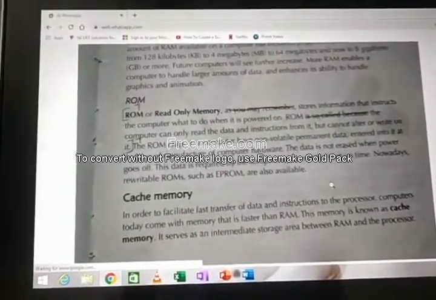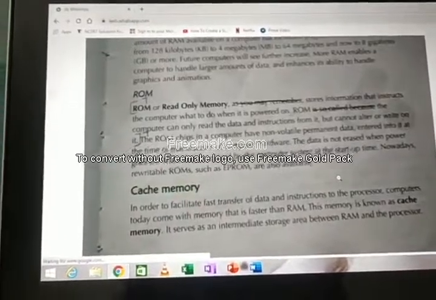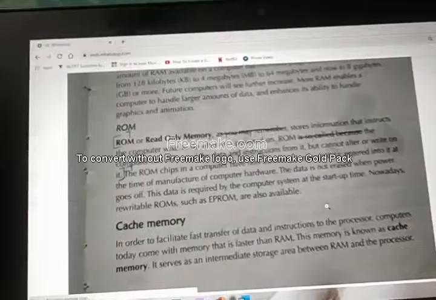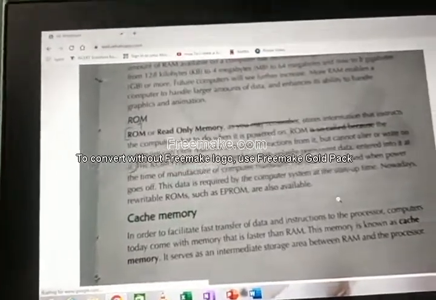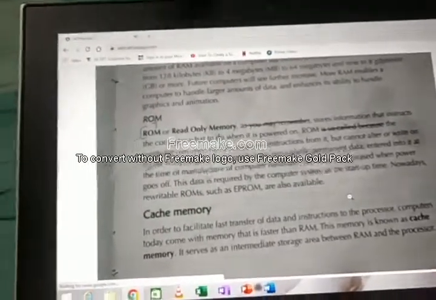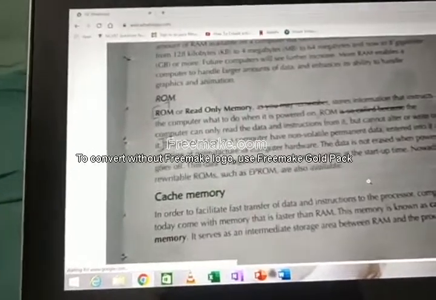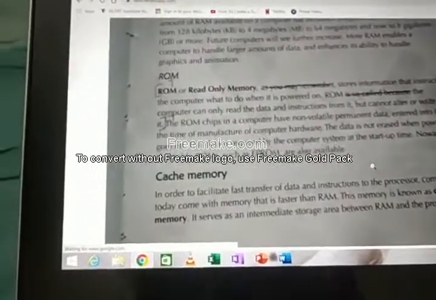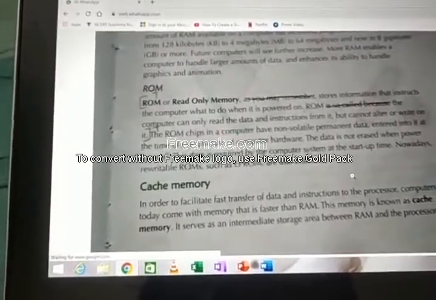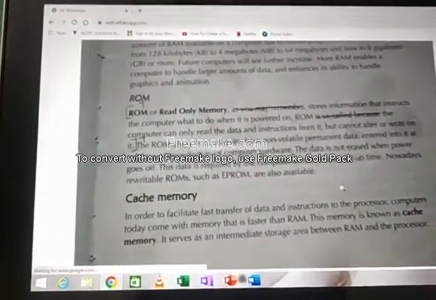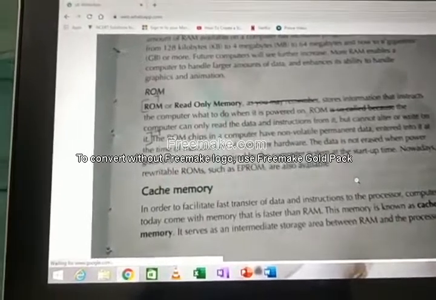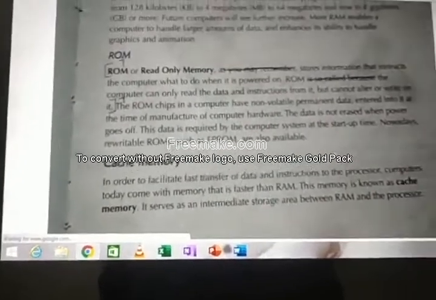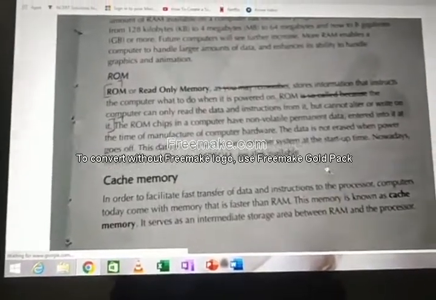This serves as an intermediate storage area between RAM and the processor. Already between the hard disk and processor, RAM is there. But now between RAM and processor, one more memory is there. What is that? Cache memory. Why is it used? Cache stores frequently used data, so that the processor can easily access it.